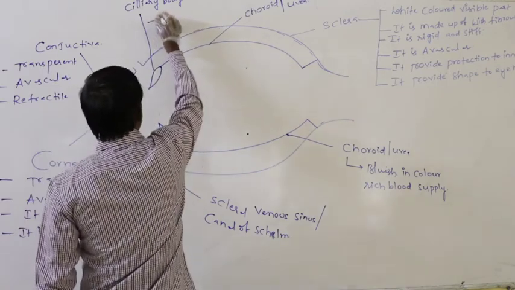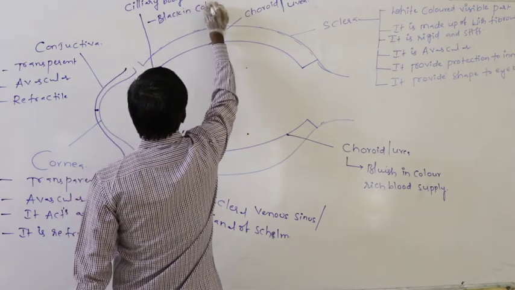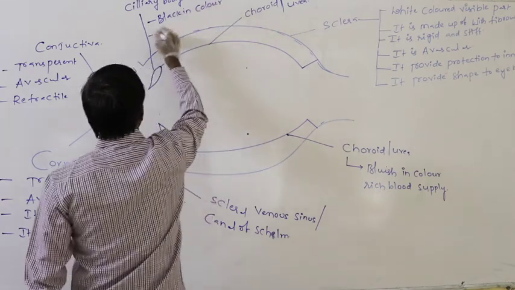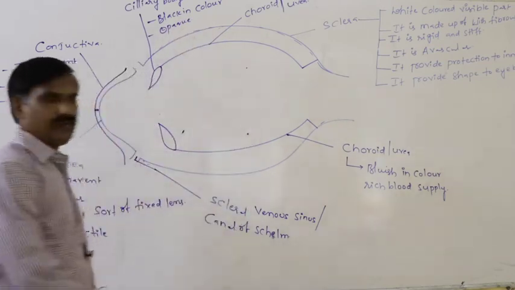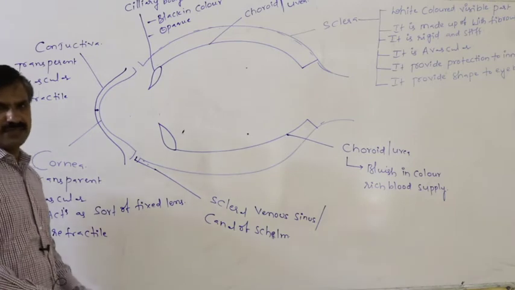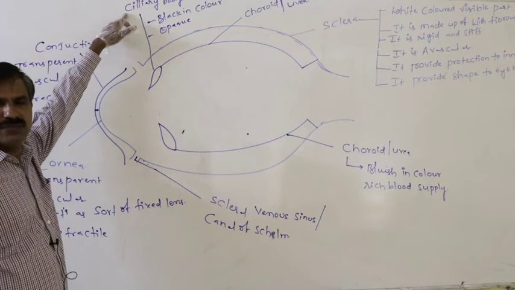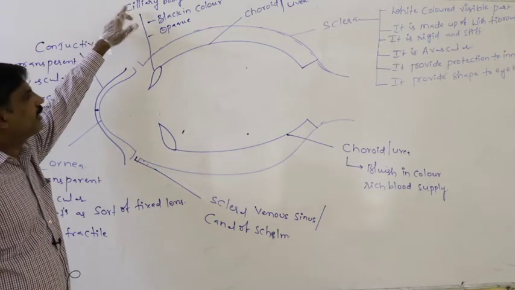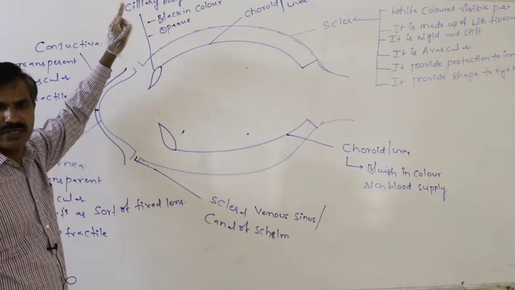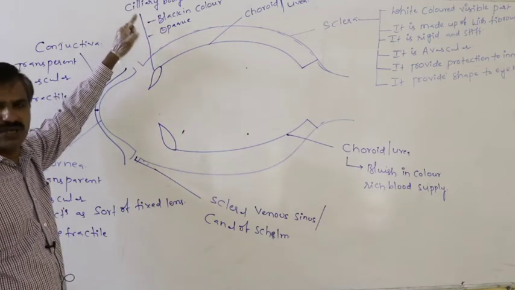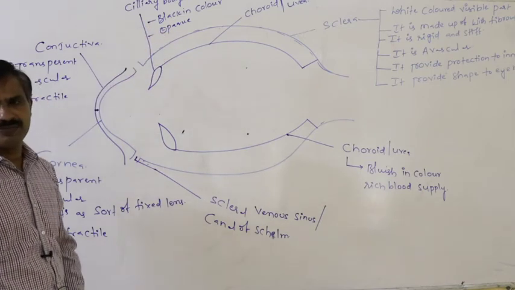Definitely it is black in color. It is opaque in nature. Definitely the ciliary body is non-transparent and may not allow the passage of light through it. It is black in color, with dark pigment that may not allow light to pass through it, so that only it is opaque in nature.